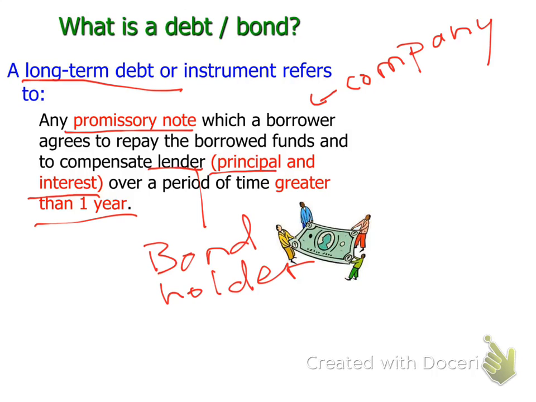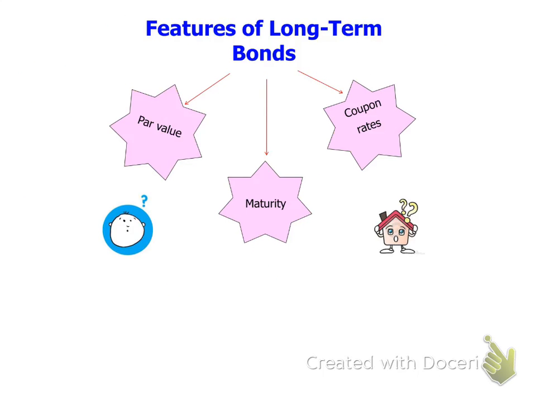Now here, what are the features of a bond? When we say this is a bond, you will have three features. The first one is the par value, or we say the face value. Second is the maturity, which means how long this bond takes. If I want to buy your company bond, when will you repay me the principal amount? So the time period will be the maturity. The third is the coupon rate, or you can say an interest rate.